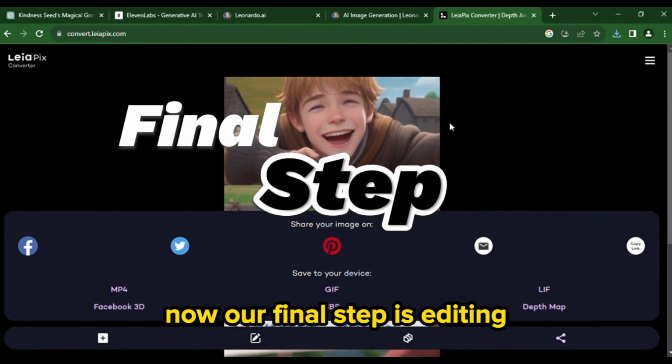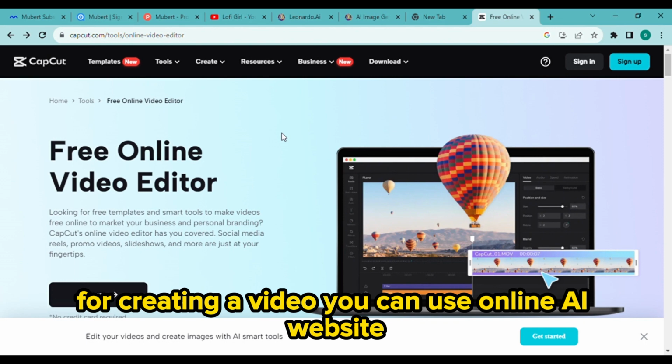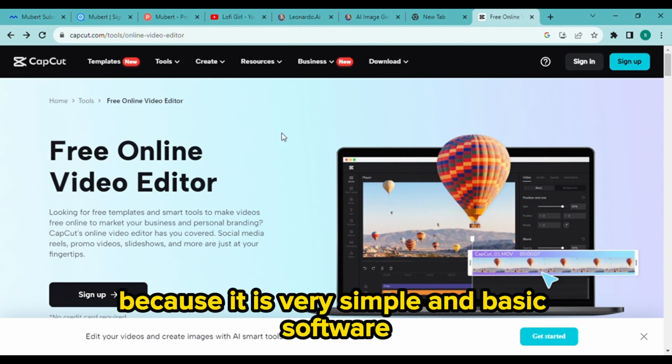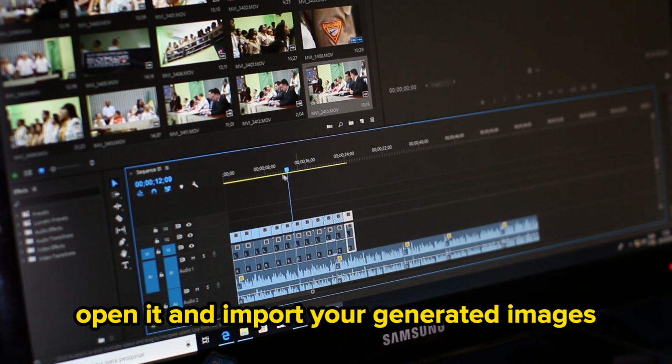Now our final step is editing. In this last step, we will use all these things to create a video. For creating a video, you can use an online AI website, but I will use CapCut because it is very simple and basic software. Open it and import your generated images.